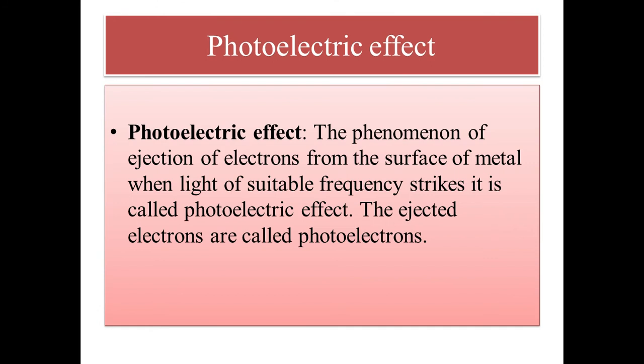We can define it in our terms as the phenomenon of ejection of electrons from a metallic surface whenever sunlight strikes it. Photo means light. Basically, the term photo is used for light and electric is used for the electrons. So ejection of electrons takes place when light strikes the metallic surface. That phenomenon is called the photoelectric effect, and the electrons ejected during the photoelectric effect are called photoelectrons.